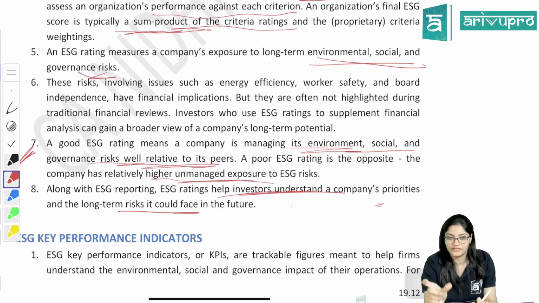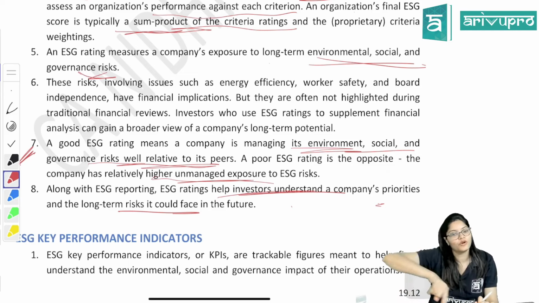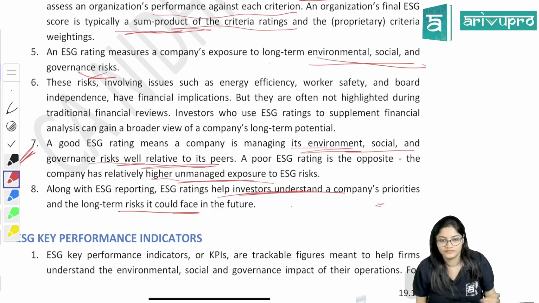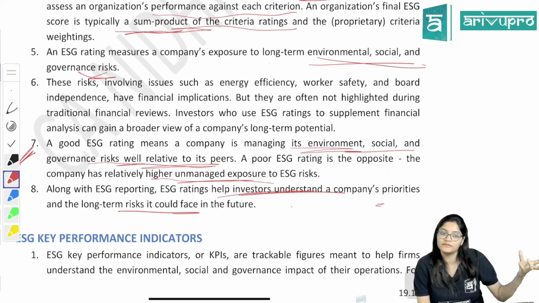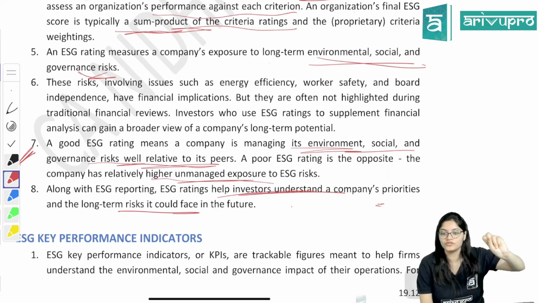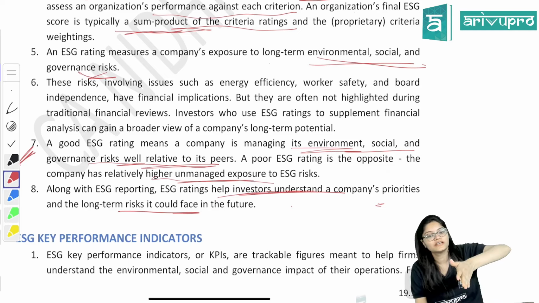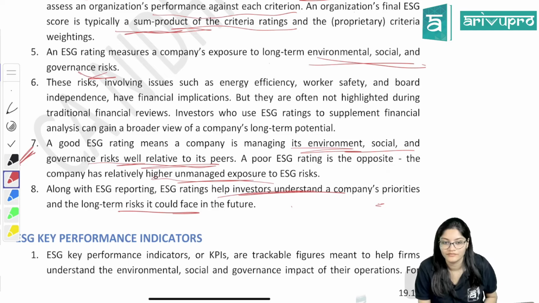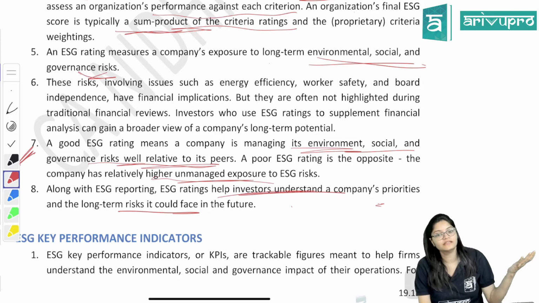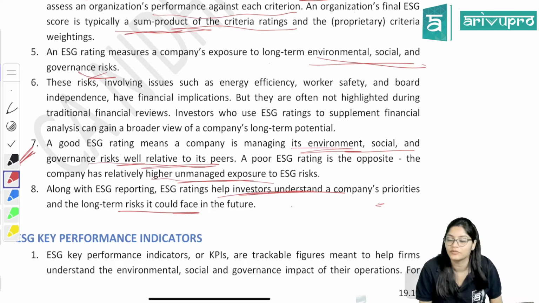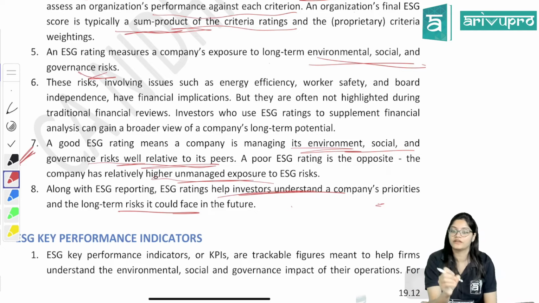They will check each criteria, and the sum of that will be your total ESG rating. Now, a good ESG rating means what? That yes, you have managed your ESG risks properly. If you have a poor ESG rating, you have not managed properly. That means the higher the ESG rating, the better for you. Plus it will help investors understand how the company is giving priority to ESG as well.